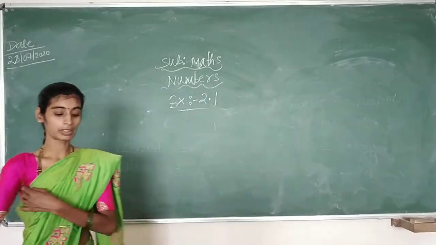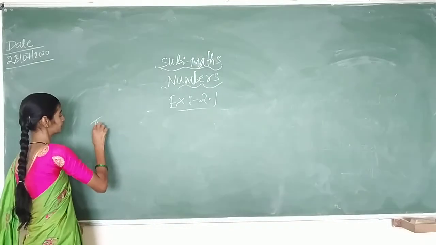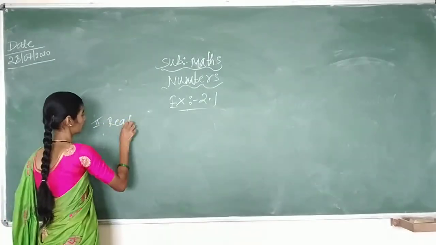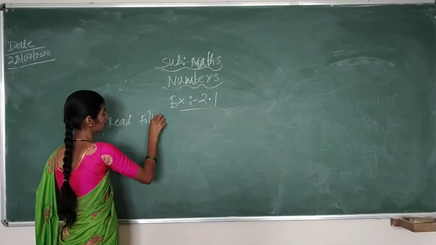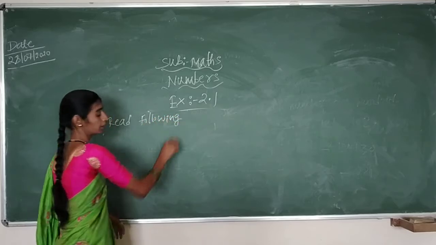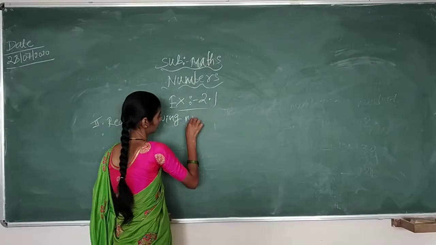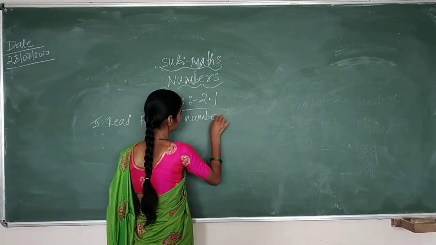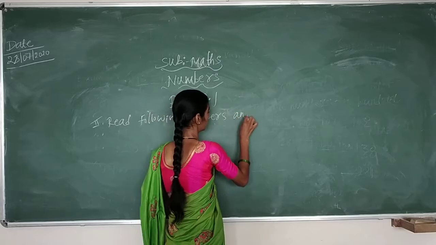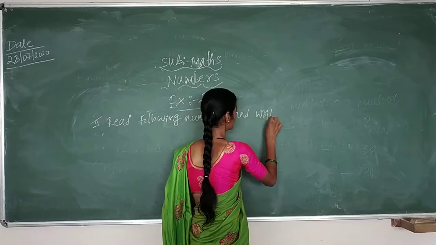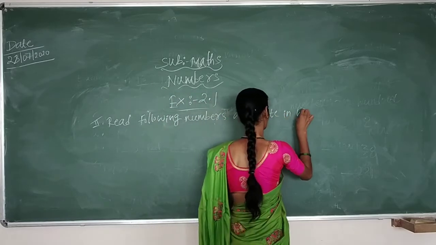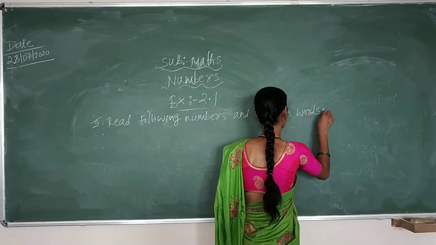So what is the second bit? Read the following numbers and write in words.